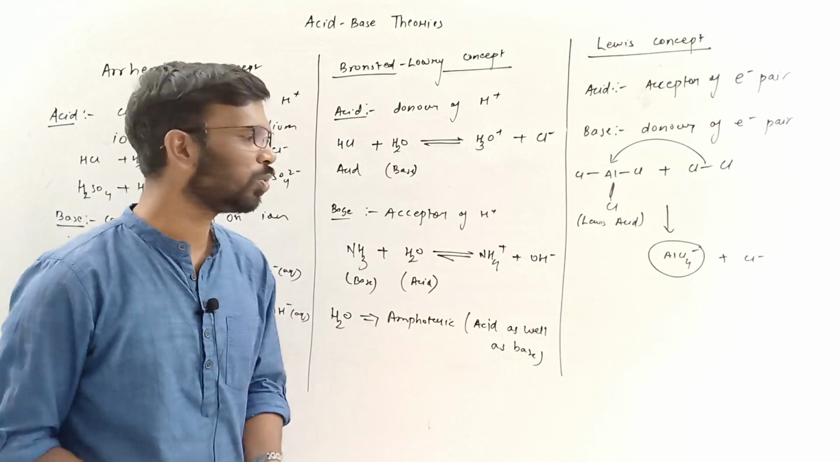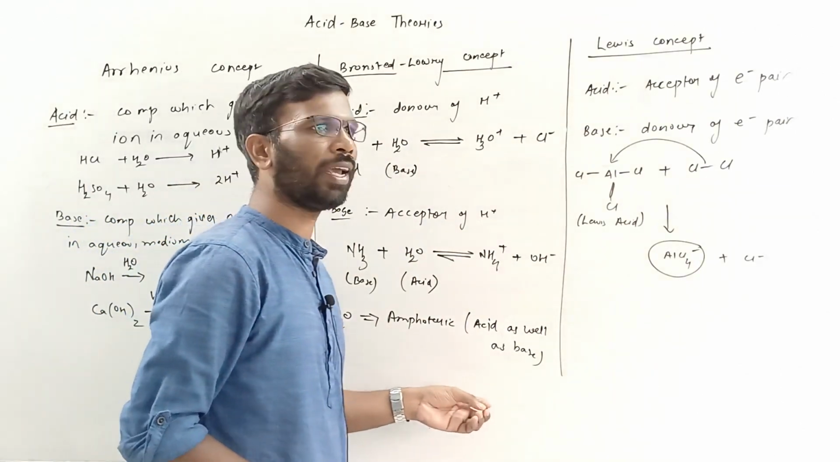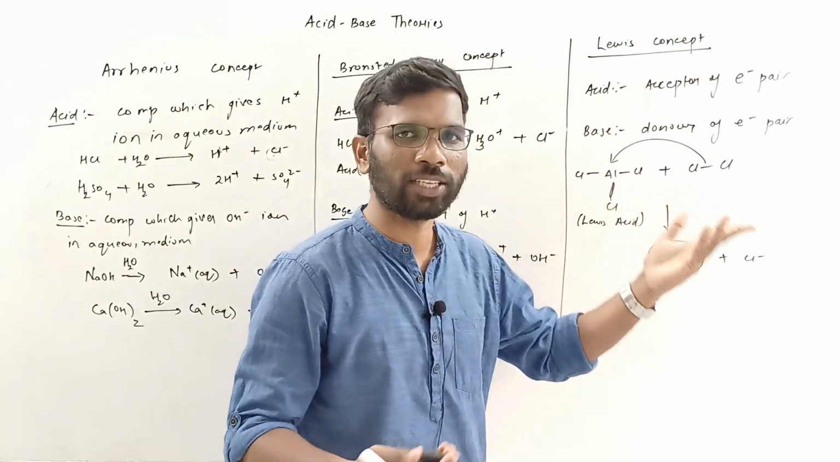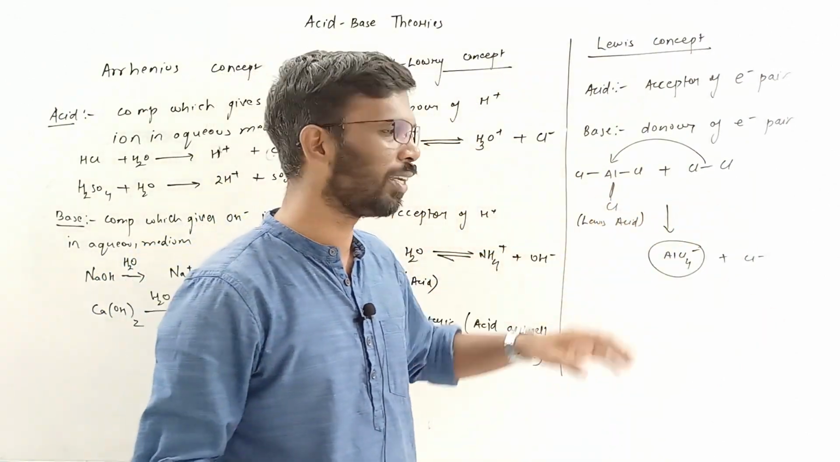Why is Lewis theory used? Because not all molecules can have an H plus. That's why Lewis theory is used. So in AlCl3, there is no hydrogen, right? But still it is acting as an acid.